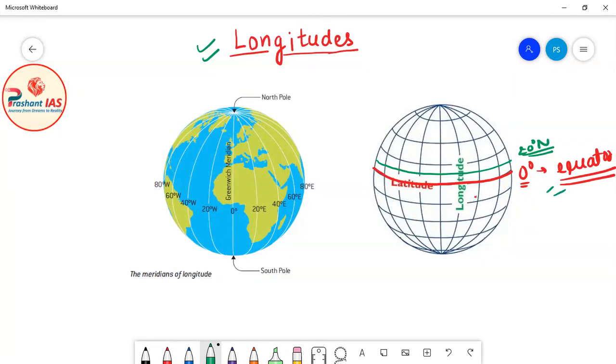So equator was the latitude by keeping the reference of which we measure other latitudes. Similarly here also we need one reference longitude or a standard longitude, by keeping the reference of which we can measure other longitudes.